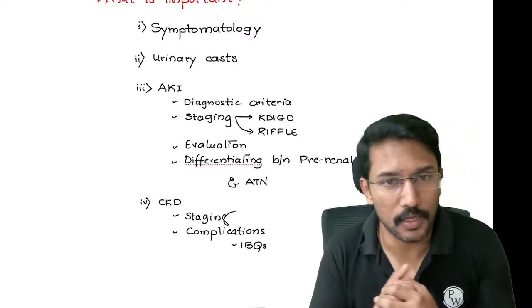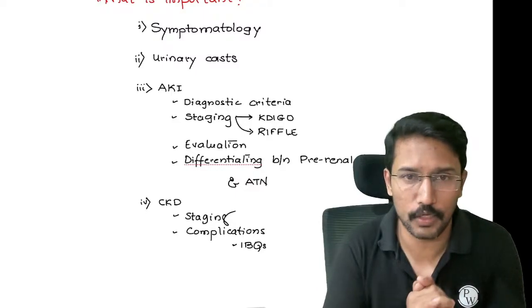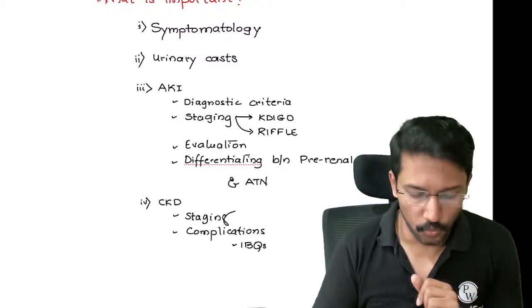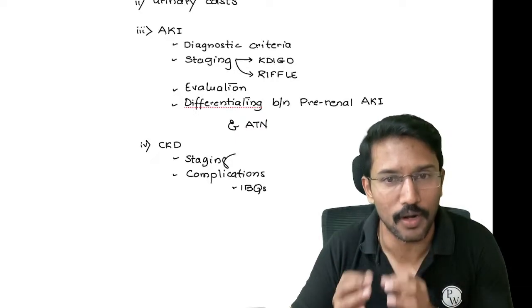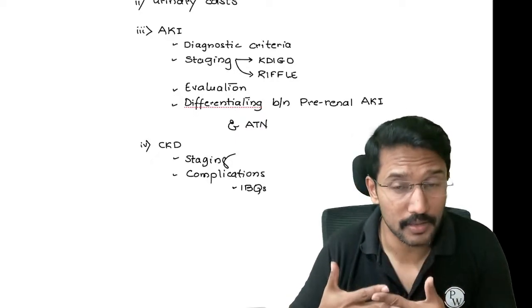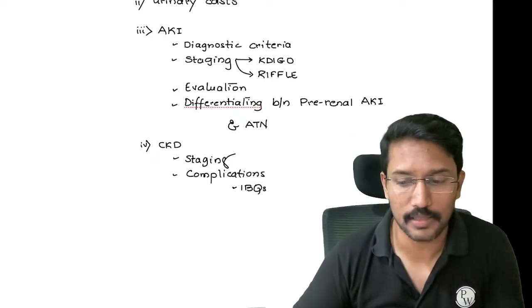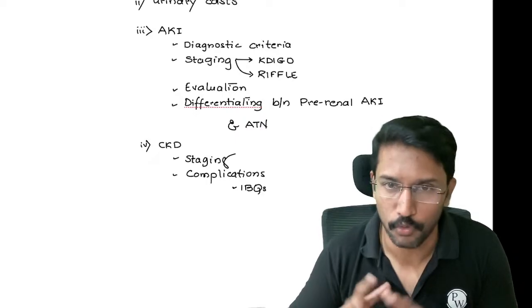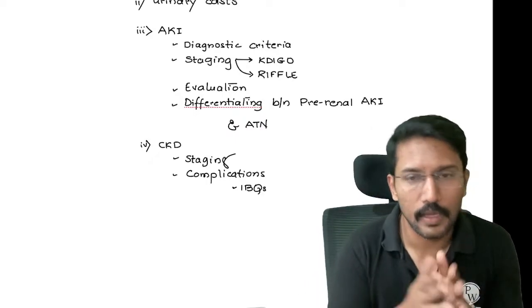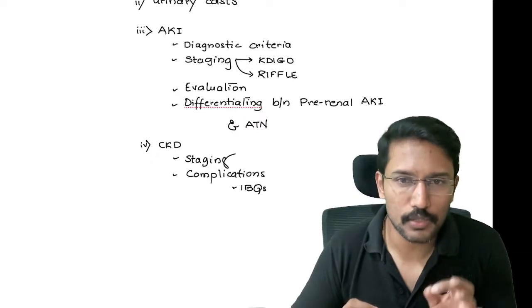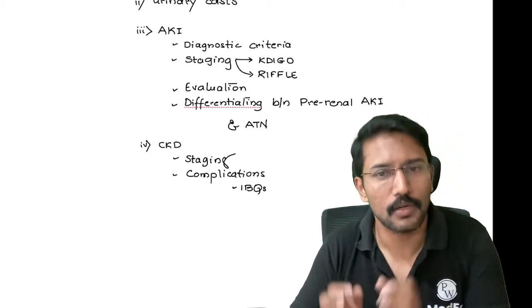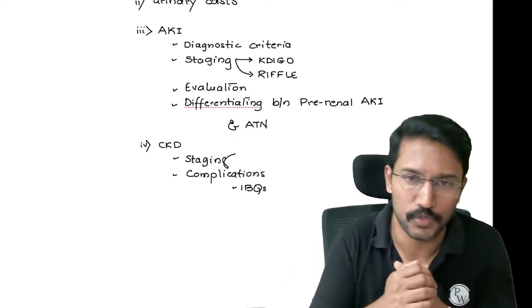How to evaluate acute kidney injury? Particularly under evaluation, you are expected to know how to differentiate between pre-renal acute kidney injury and acute tubular necrosis. That has been the MCQ template for several years, and it will continue to be an important MCQ template for the upcoming FMGE exam also. And then when it comes to chronic kidney disease, most importantly, the staging of CKD and complications. Complications are the areas of MCQs.